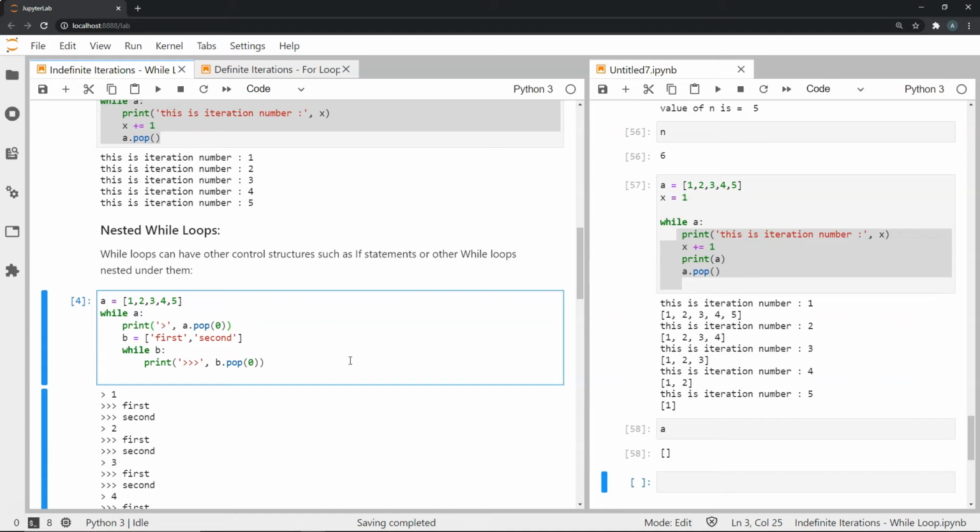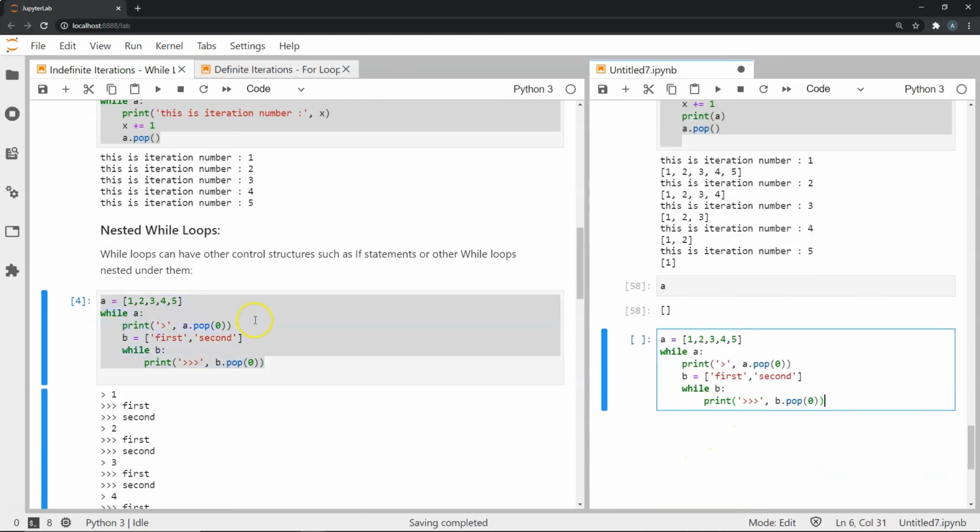All of these are control structures, and nesting can happen within them, and it does not matter which is the parent of the nest and which is the child of the nest. You can have a while loop within an if and else statement. You can have for loops within a while loop. All of this is valid in Python, and it's one of the great features of Python that it is very flexible in this way. So let's look at an example where I have a while loop within another while loop.